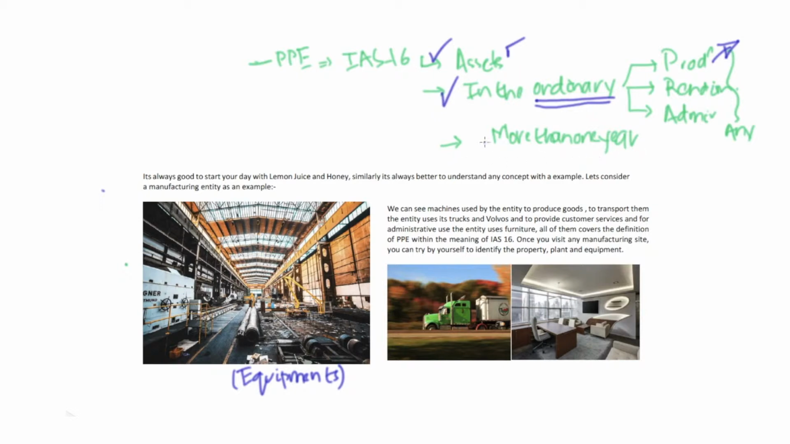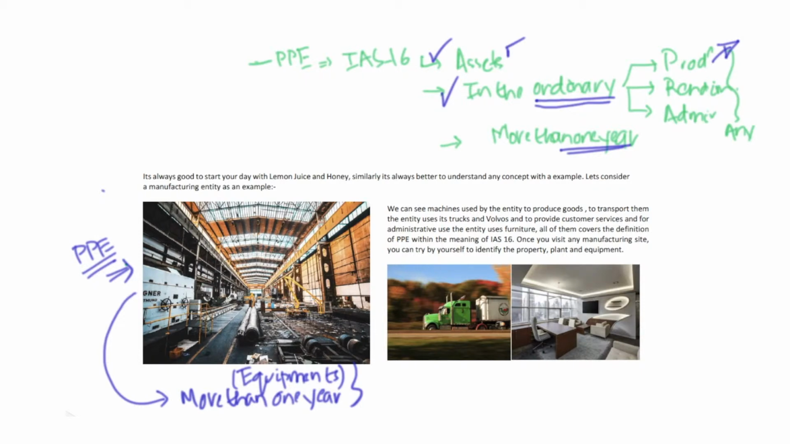Now I will look into condition number 3, more than 1 year. Do you think the benefit of a particular equipment that is displayed here is only available for a year? That would be very remote. The chances of that would be very remote. And in such a case, I'm assuming that the benefit will be for more than 1 year. Then if it qualifies all the definition, whatever is displayed here, it's a PPE. It's a PPE under the books of the entity.